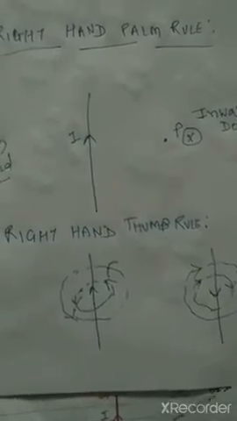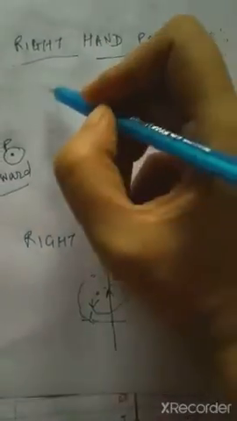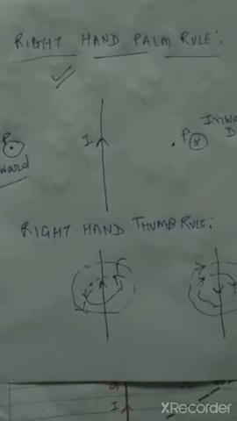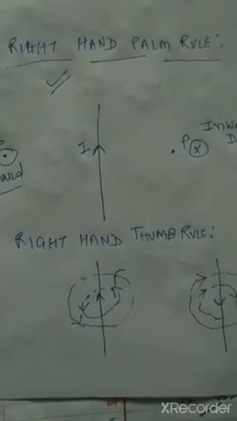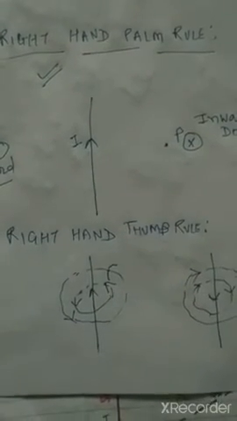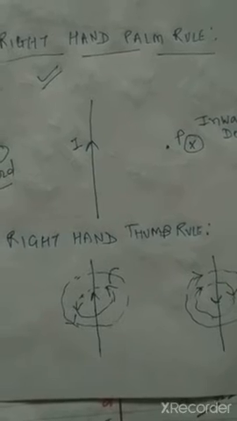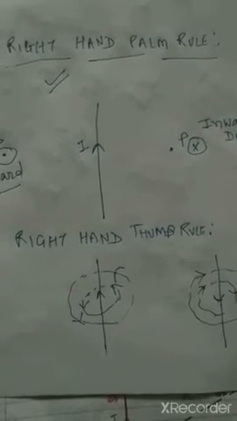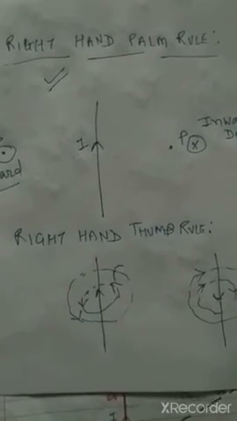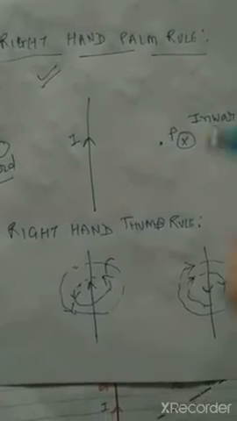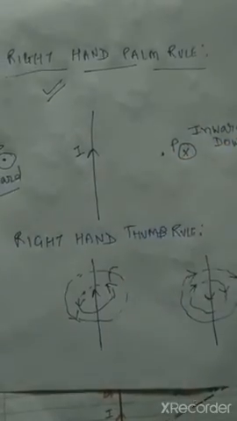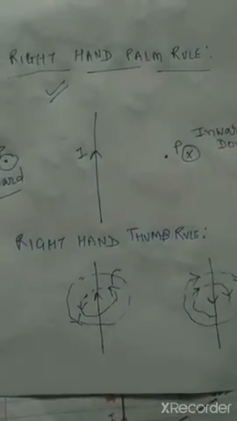So basically we will use these two rules. The first one we will always use, because in the numericals also, in the derivation also, we have to write what will be the direction of the magnetic field, and that is why these two rules are very important. Practice it by your hand. Just now you have seen. Now try to find out the direction of the magnetic field using these rules.